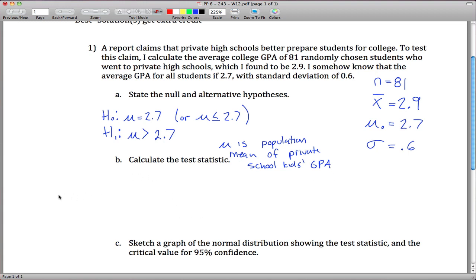All right, calculate the test statistic. The test statistic is a z-score because we know sigma, and the z-score is 2.9, what our sample got, minus 2.7, the mu 0, the mean for all students, divided by the standard deviation, 0.6, over the square root of n, which is 81. You can calculate this. Up top we got 0.2, and then you divide that by 0.6 divided by the square root of 81. And what you get if you do that is exactly 3, maybe 3.0.